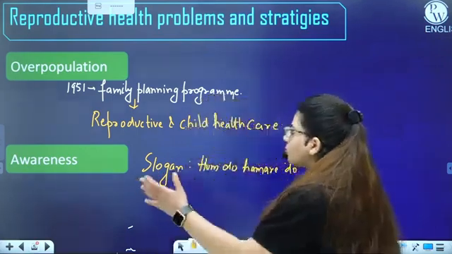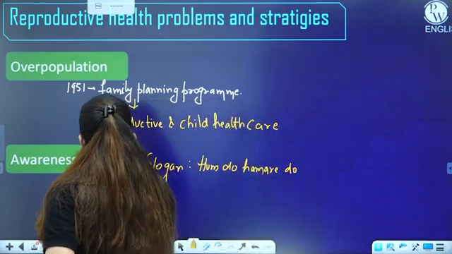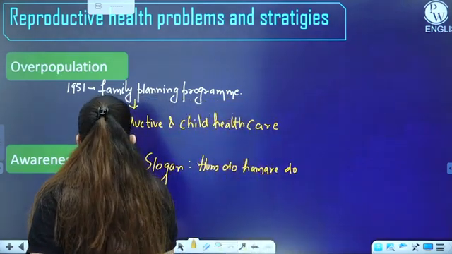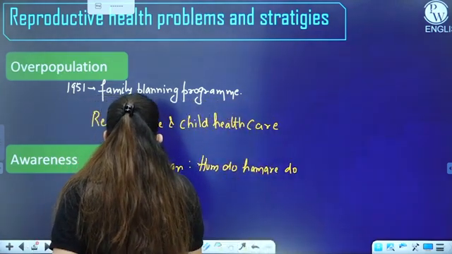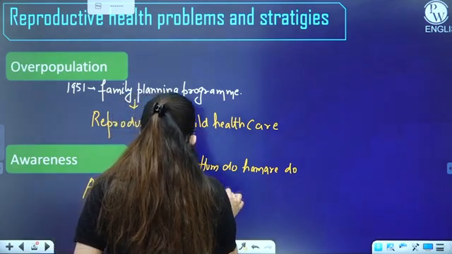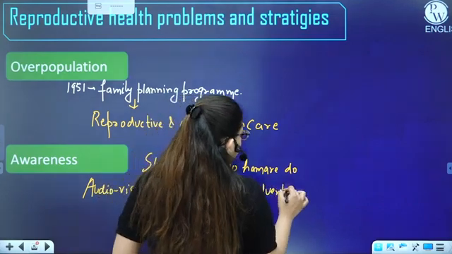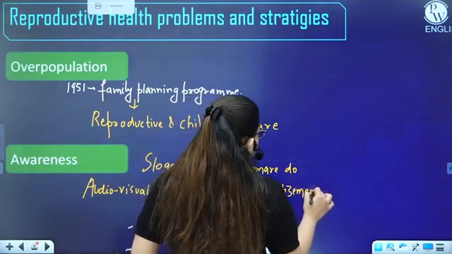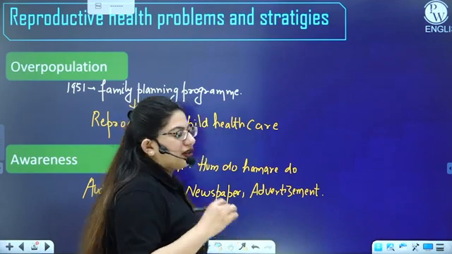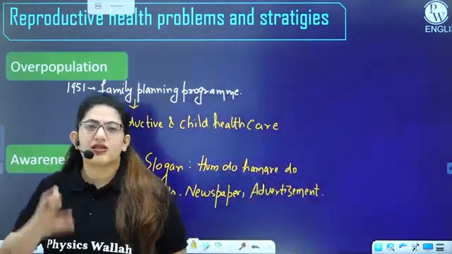This is how they are spreading awareness, by audio-visual aids like television, YouTube, newspapers, or by simply advertising in hospitals. Even at your level, students can also spread awareness by nukkad natak and things like that.